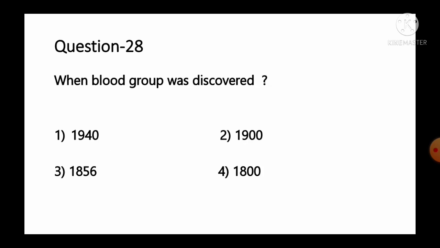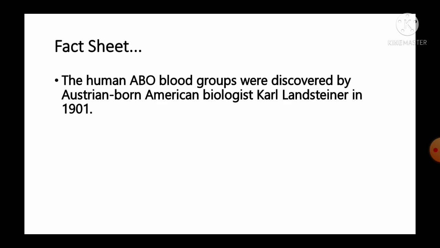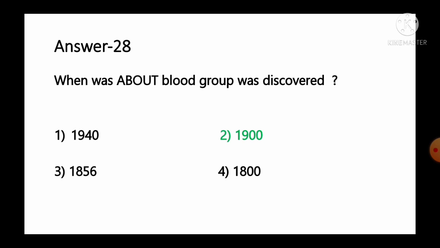Move to the next question, number 28. When blood group was discovered, and the options are option number 1, 1940, number 2, 1900, number 3, 1856, number 4, 1800. And the information available regarding this question, the human ABO blood groups were discovered by the Austrian born American biologist Karl Landsteiner in 1901. So as per the information, we can say option number 2, 1900 is the correct answer, where blood group was discovered. So option number 2 is the correct answer for this question.